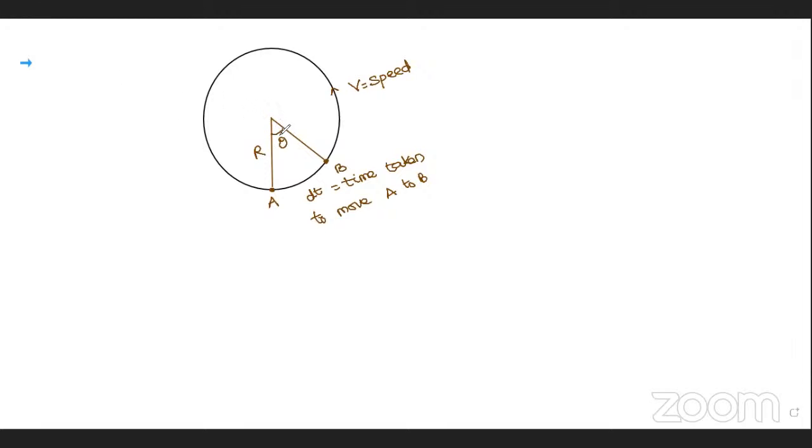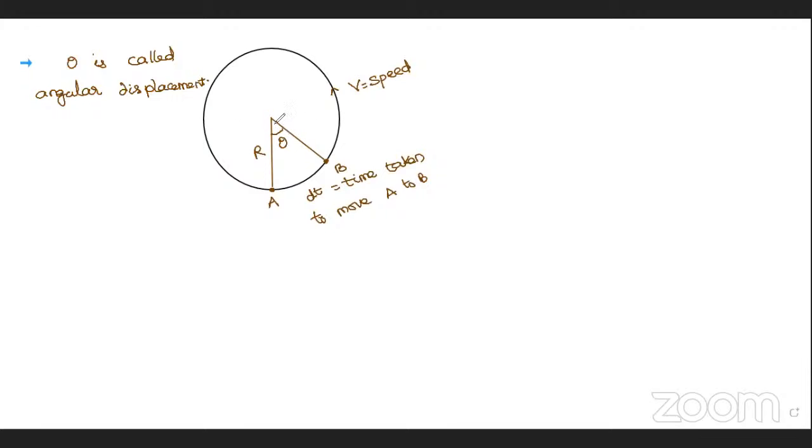The known angle in mathematics, theta, in physics is called the angular displacement. Angle in mathematics is nothing but angular displacement in physics. Yes, this is the angular displacement.